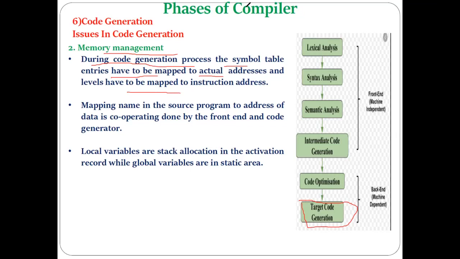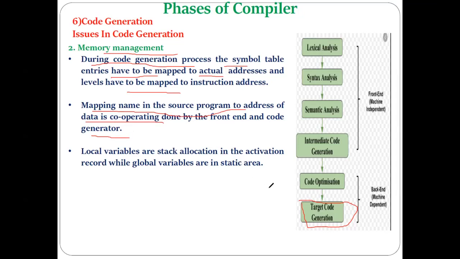Means what? Using the symbol table, the target code generation phase has to do the memory management so that for each different symbol which is present in the program, the memory can be allotted. Okay, and how can it be done? It can be done by mapping the symbols present in the symbol table with their actual addresses. So mapping the names in the source program to the addresses of data is cooperatively done by the front end and the code generator.